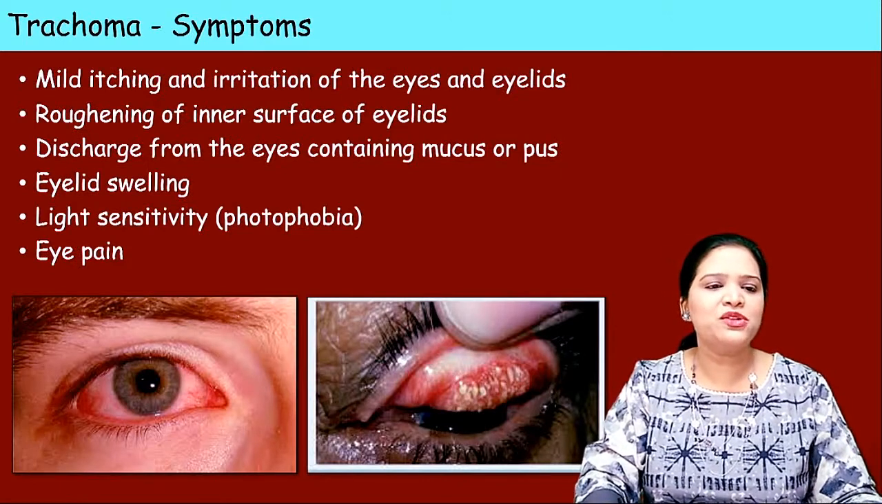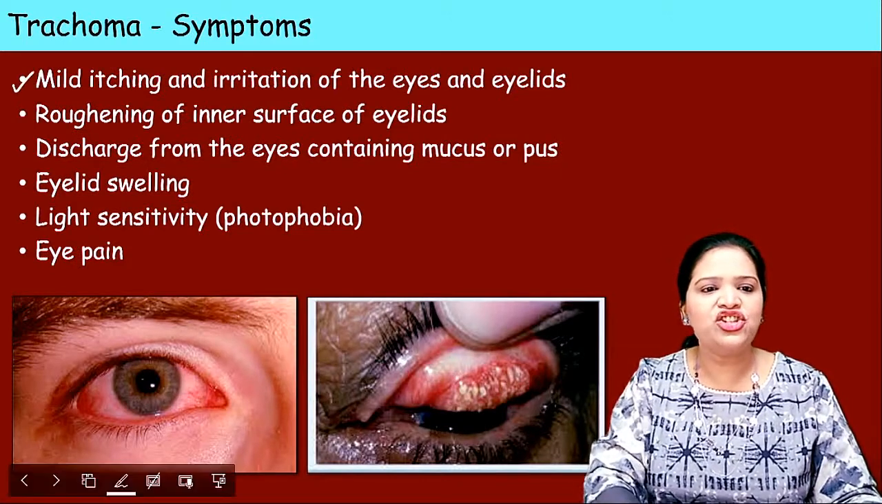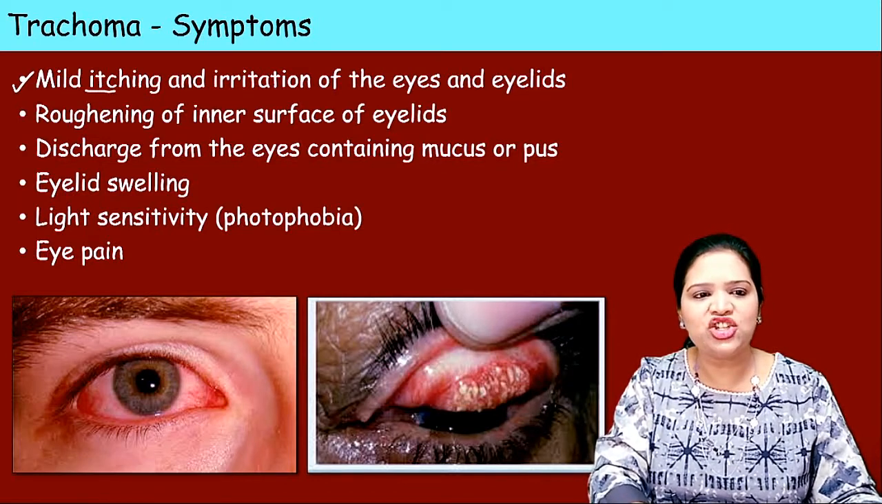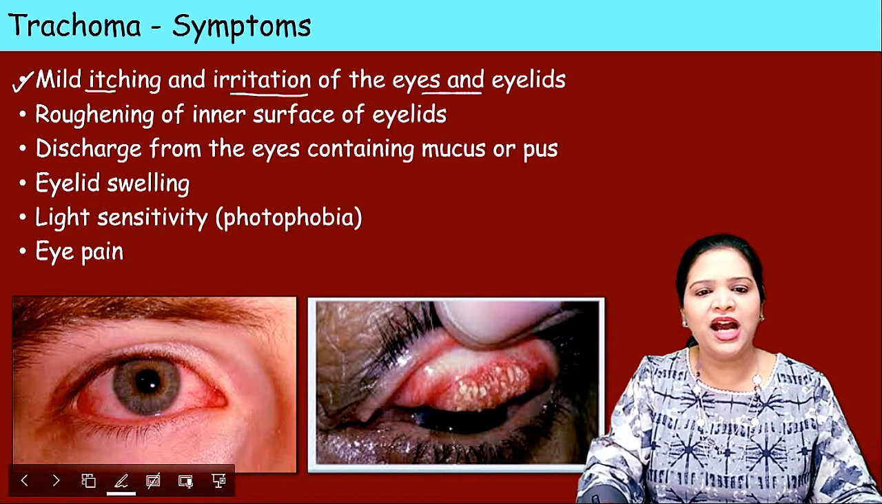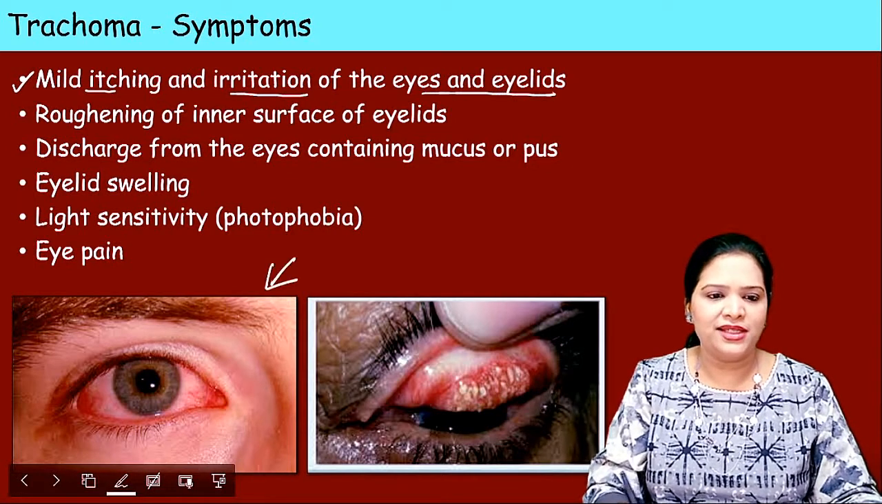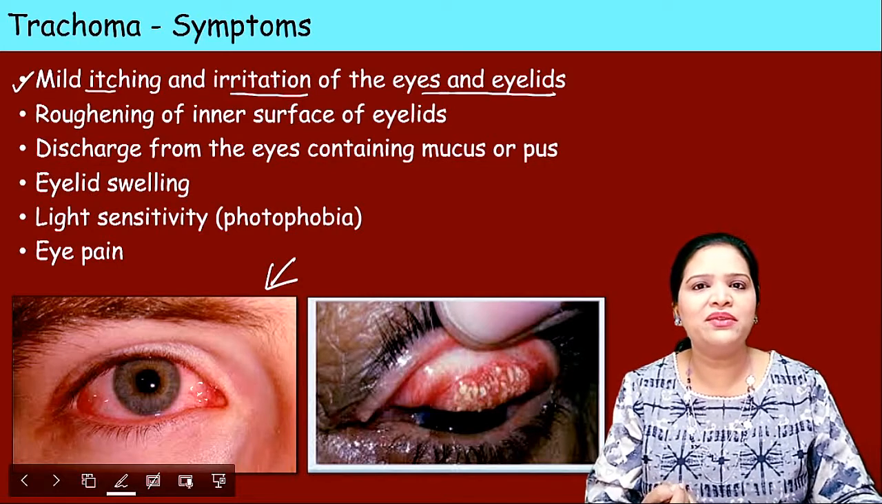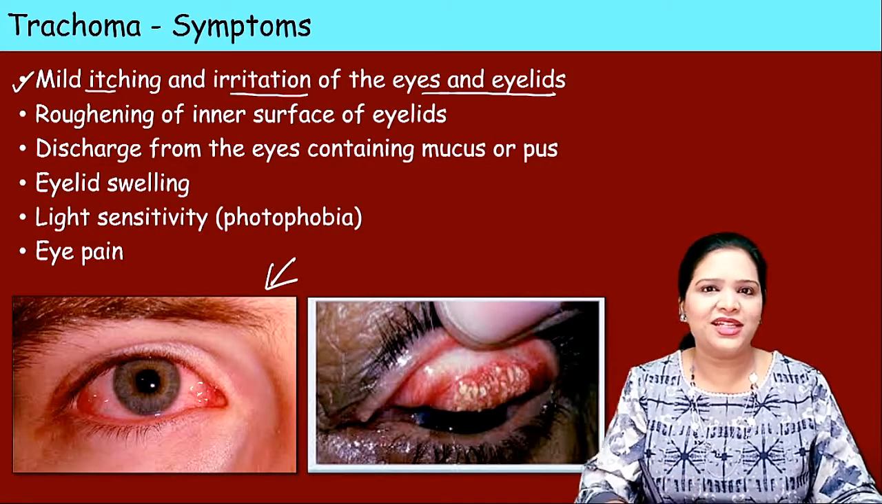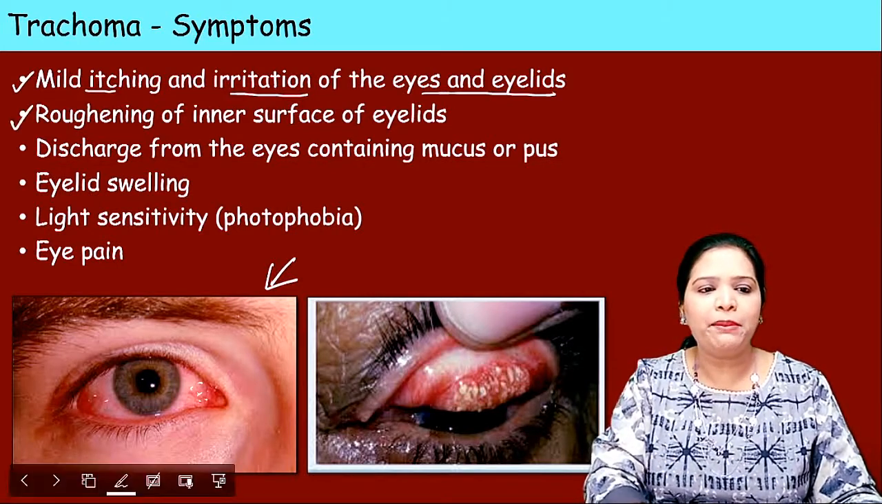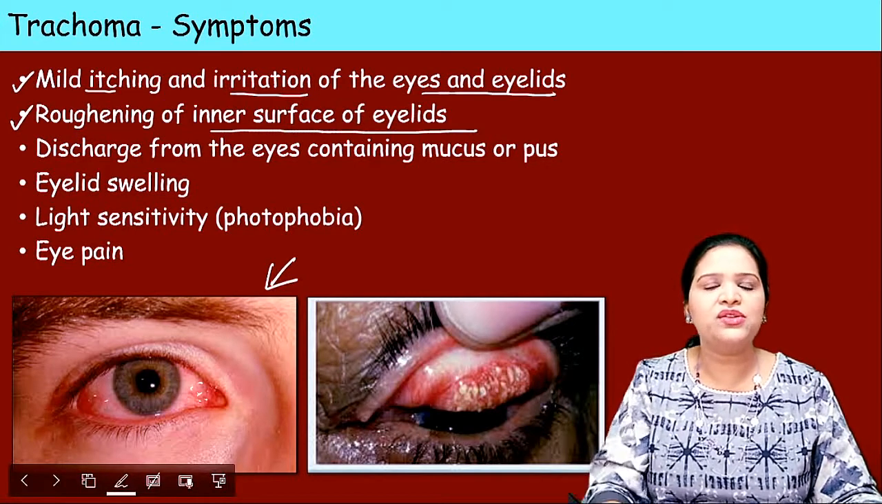So what are the symptoms of trachoma? Initially, when the infection is there, there will be mild itching and irritation in the eyes and eyelids, with reddening and light itching, like how we feel when we have dust in our eyes. Later, what happens? Roughening of the inner surface of the eyelids.